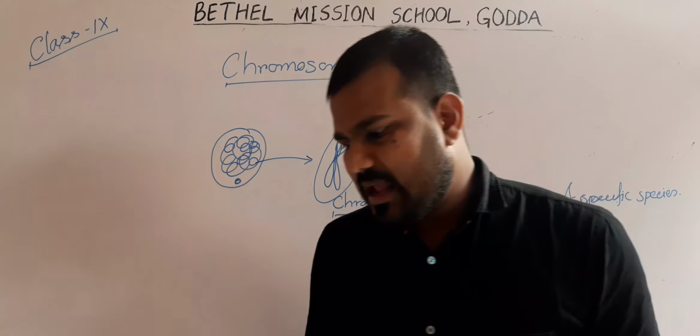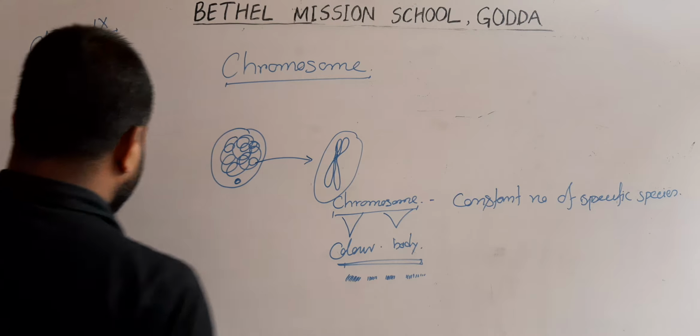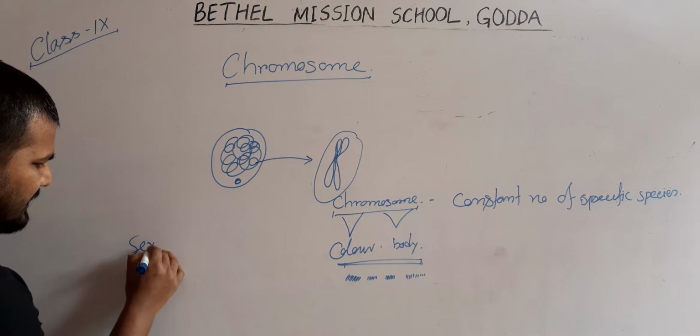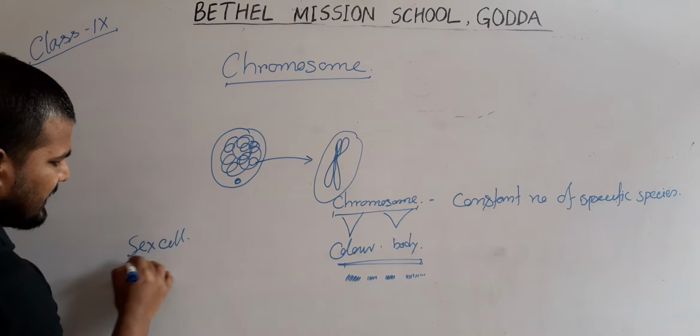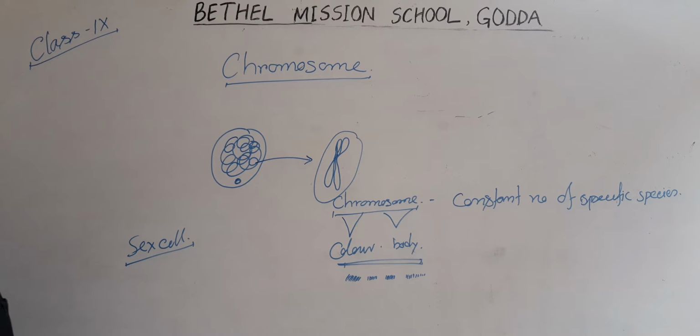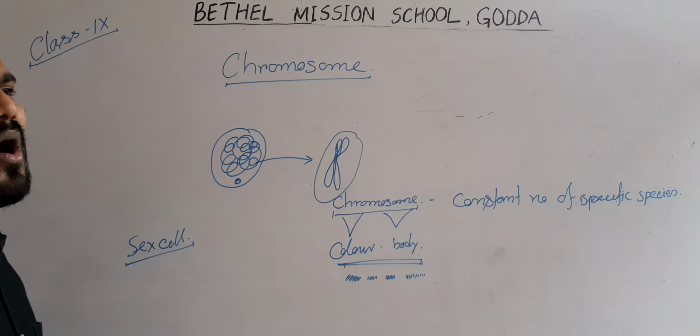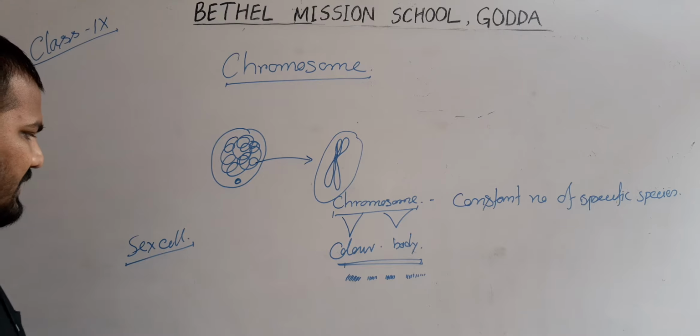Now, chromosome in a sex cell or gamete contains half the number of chromosomes of the body cell.